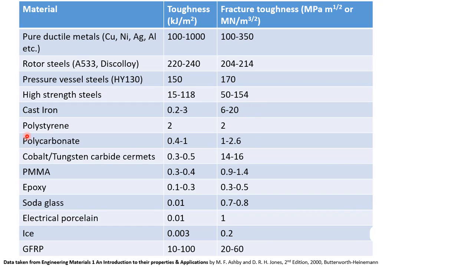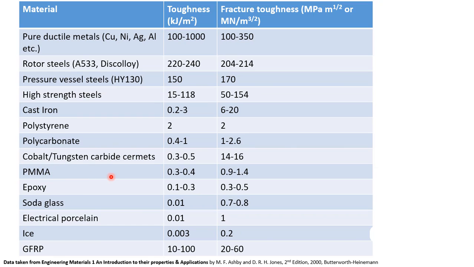For all the polymers, polystyrene, polycarbonate, we can see that toughness and fracture toughness tend to be on the lower side. Then this is cermet, cobalt tungsten carbide material. This is a composite material, and it also has lower toughness because it is a ceramic based composite material with very high strength.